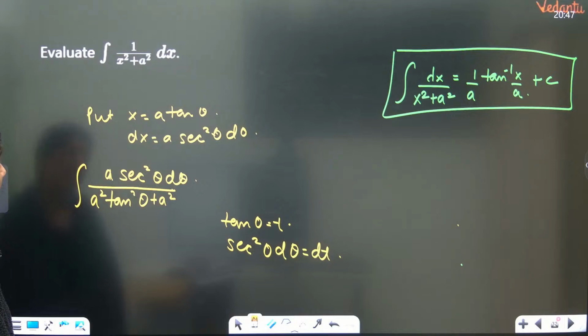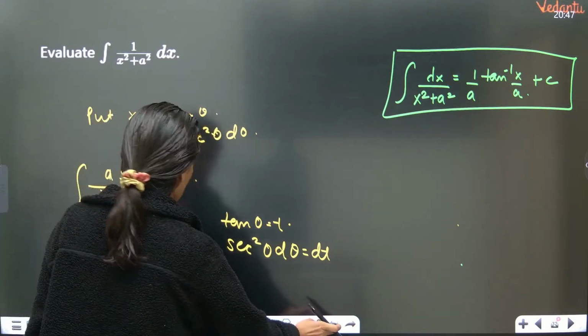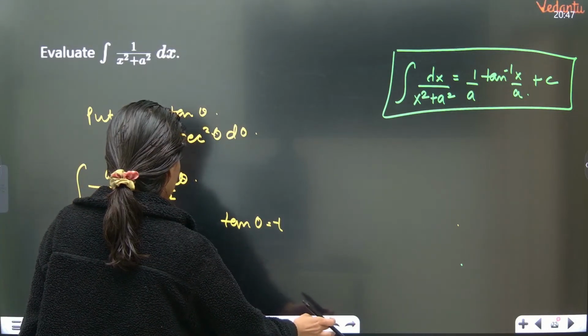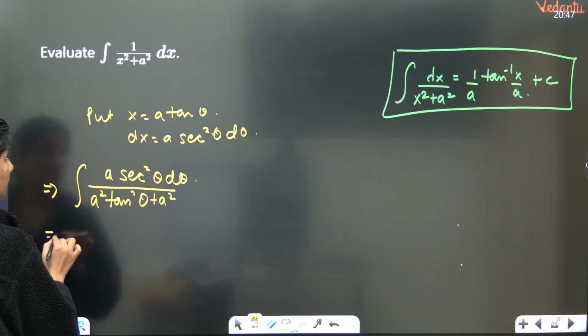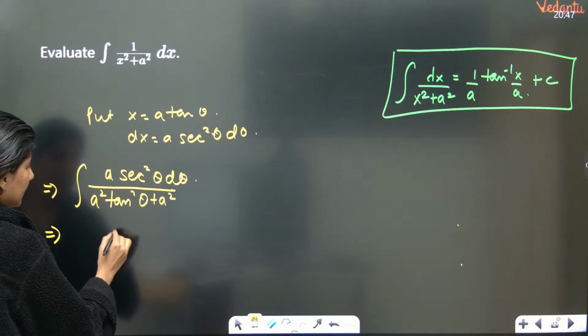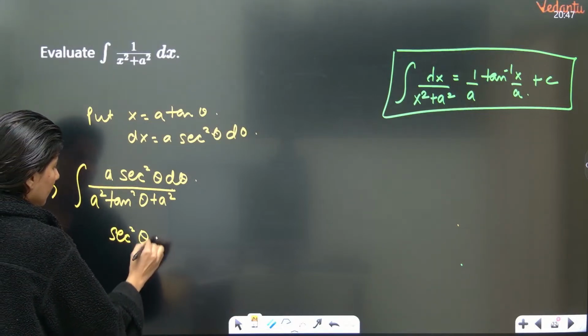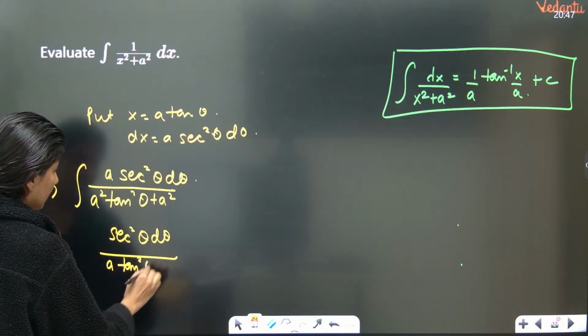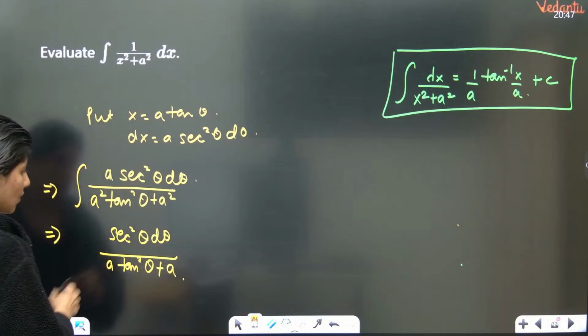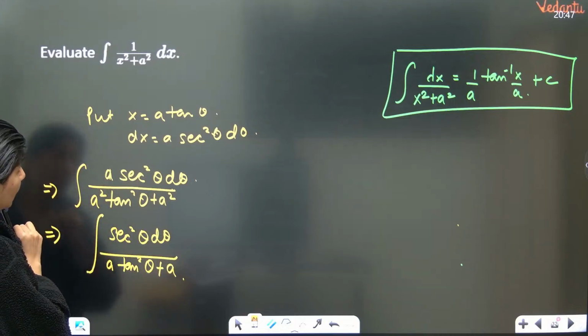1 plus x square plus a square, x equals to a tan theta. So dx will be equals to this. So tan theta, if at all, is t. No, I'm doing something wrong. What am I doing wrong? How will I prove that? Okay. So this is sec square theta d theta upon a tan square theta plus a. How will you prove it?